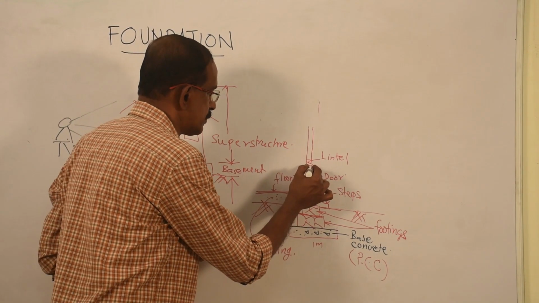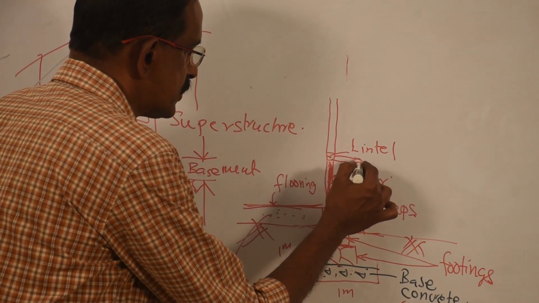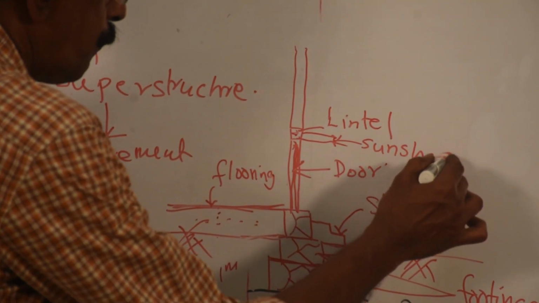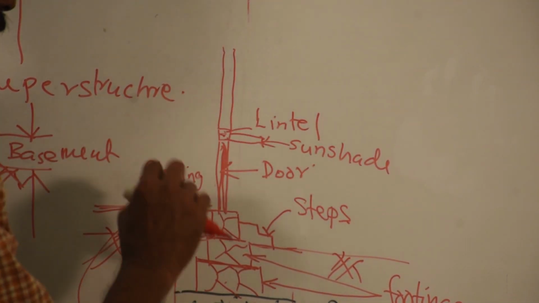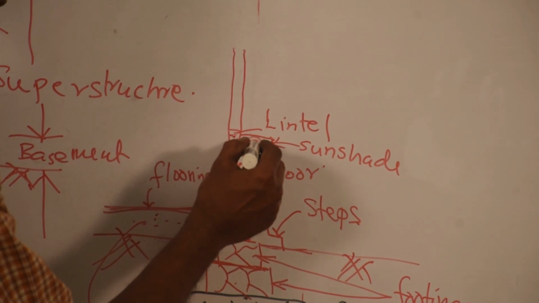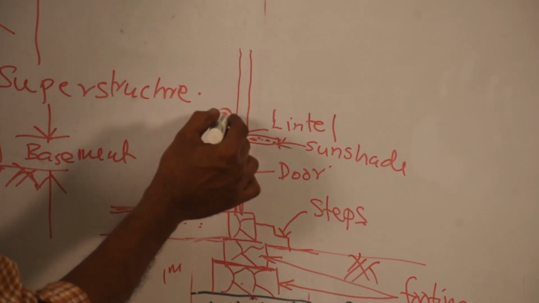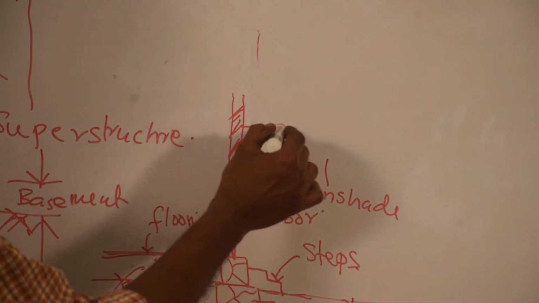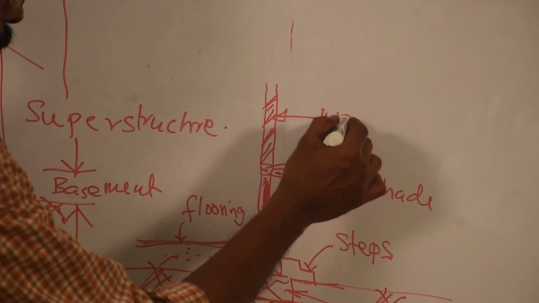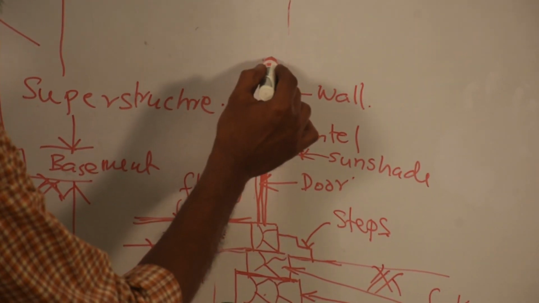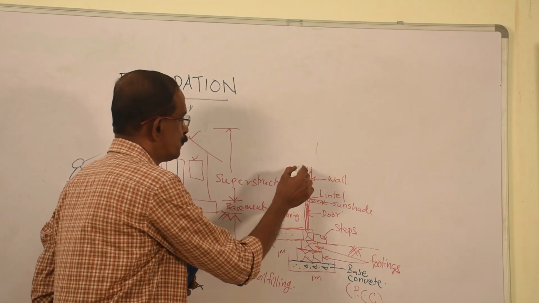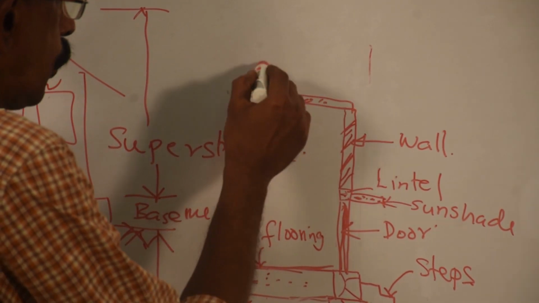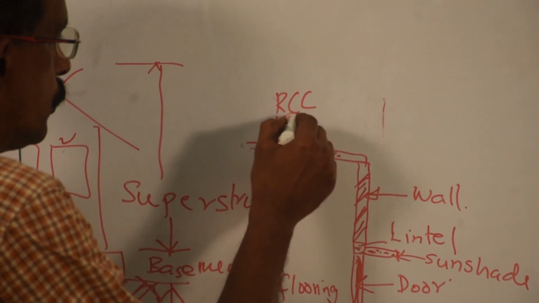To show the full details about the building, I am marking the sunshade here. Sunshade about a 60 centimeter width and say 5 to 7.5 centimeter thickness. So again concrete. And above the lintel, wall. So usually it is represented like this, 45-degree inclined line, wall. And top, roof, that is of RCC, reinforced cement concrete RCC roof.